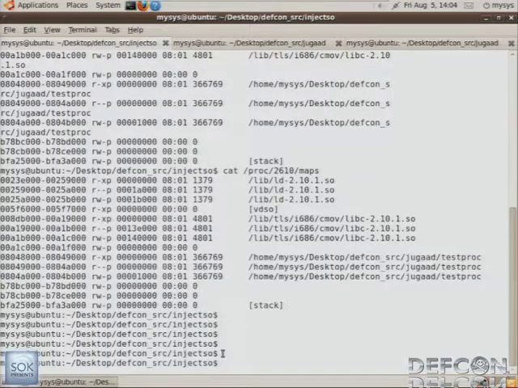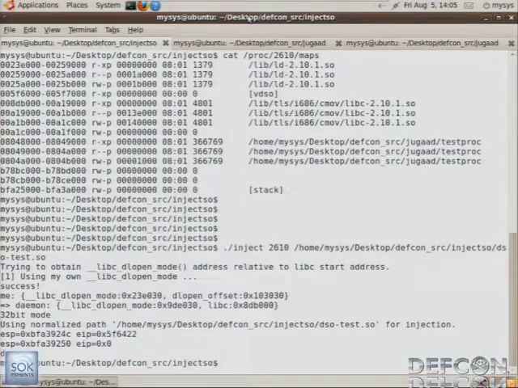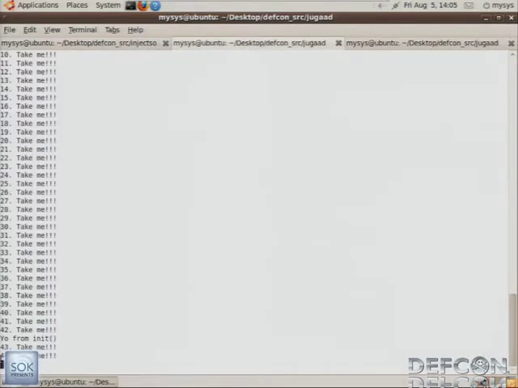Now what we are going to do is, all you need to do is specify the PID and the library that you want to inject. And it uses the dlopen function inside the process and executes that particular function. So there you go.